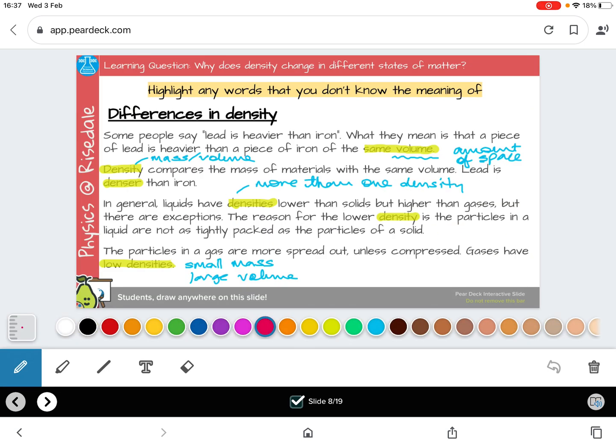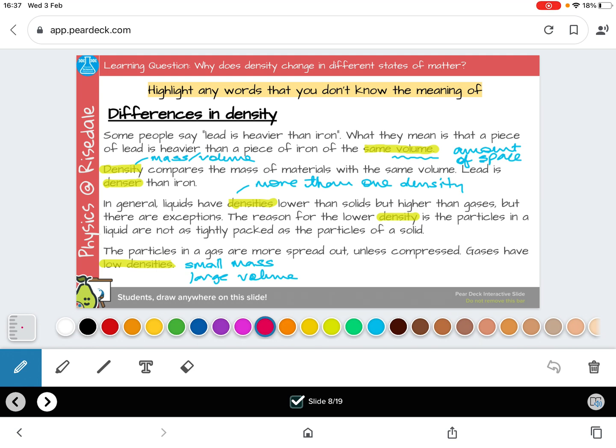Slide 8. A few words were highlighted on this next slide. Volume is the amount of space something takes up. Density is the amount of mass in a given volume. Something that is denser has more mass in the same volume. Densities are more than one density, so it's the plural.